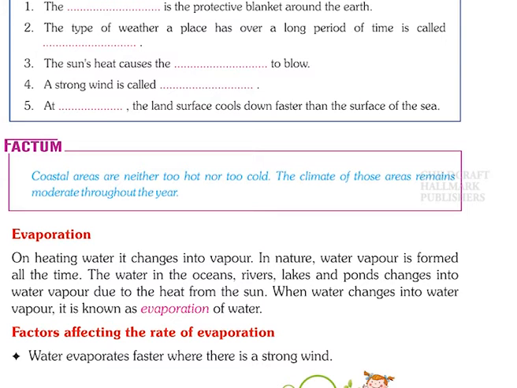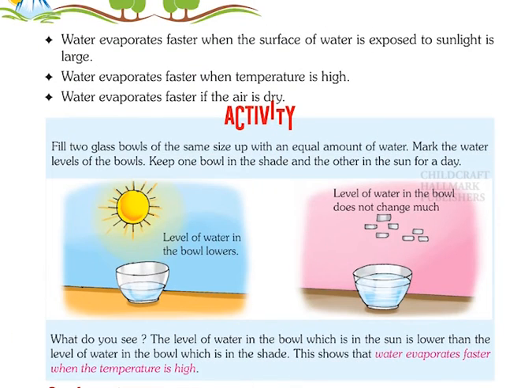Factors affecting the rate of evaporation. Water evaporates faster where there is a strong wind. Water evaporates faster when the surface of water exposed to sunlight is large. Water evaporates faster when temperature is high. Water evaporates faster if the air is dry.